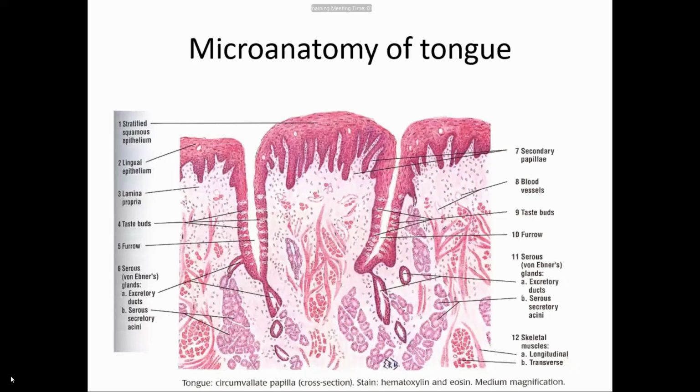Genioglossus. Why is it called the safety muscle of the tongue? Because the integrity of the genioglossus muscle prevents the backflow of the tongue towards the oropharynx.